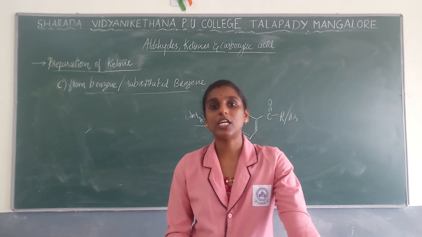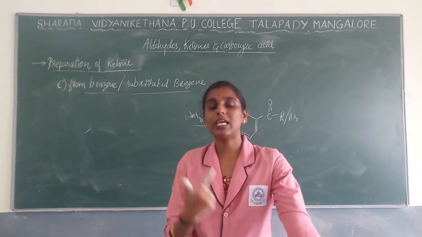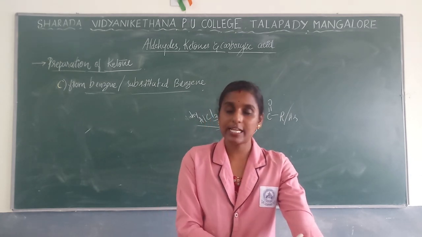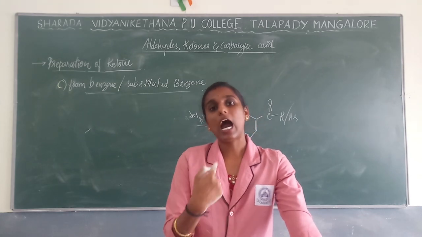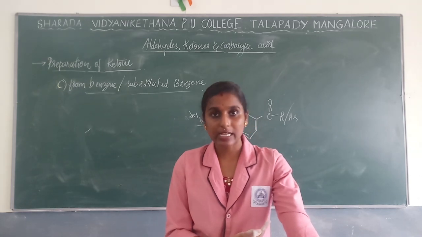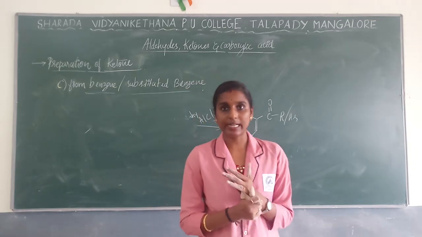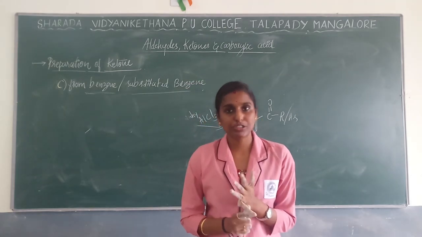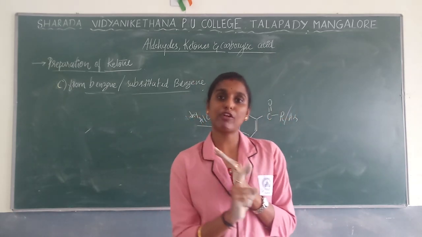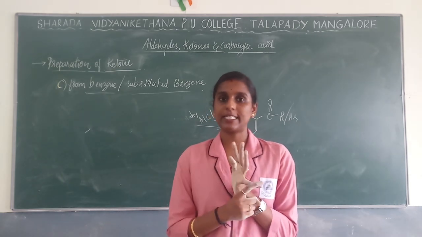The second reaction that you have learned is the Stephen reaction, where you are going to use nitrile. That nitrile will be treated with stannous chloride as well as hydrochloric acid, so that you will get aldehyde on hydrolysis. That reaction is considered the Stephen reaction. Not only by Stephen reaction, you can use DIBAL-H also. By using that, you can prepare aldehyde from nitrile as well as from ester. So that is the second one.